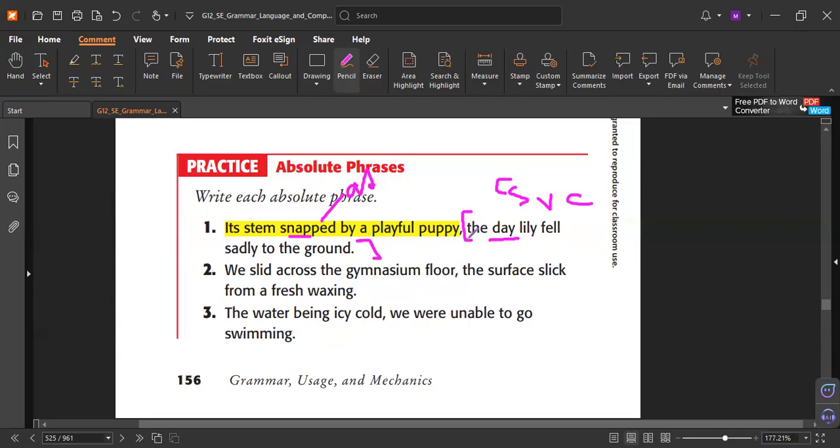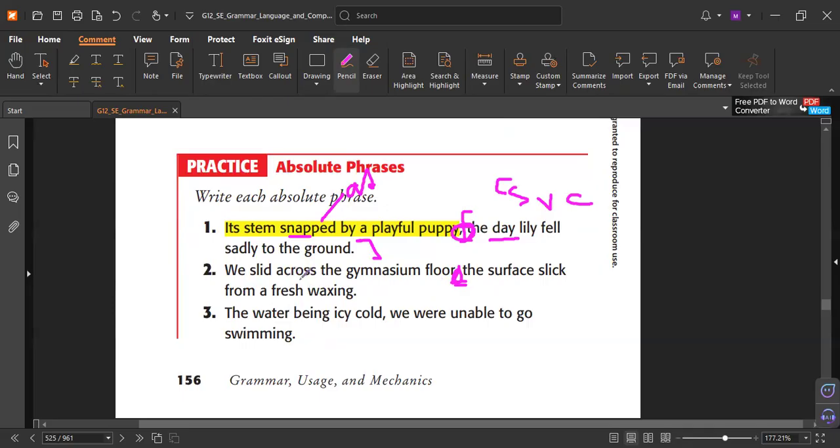What can help me? The comma. Remember when I told you the comma is very, very important. So we put the comma. What will happen if we delete the comma? Wrong. If we delete this comma, it's wrong, because it's a phrase and it will not make any sense. If you read it, you will find just like two clauses connected together, and something is wrong.